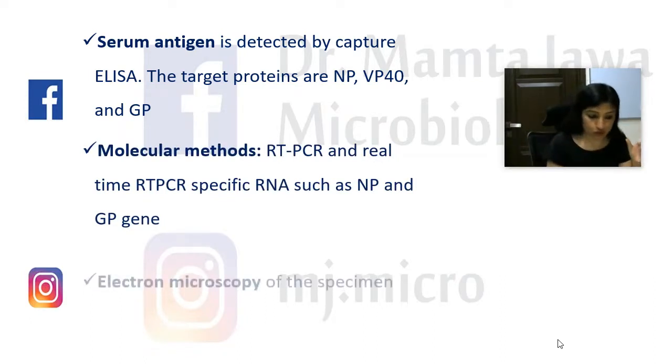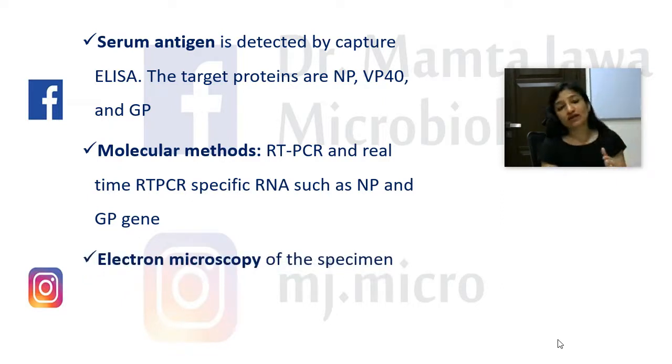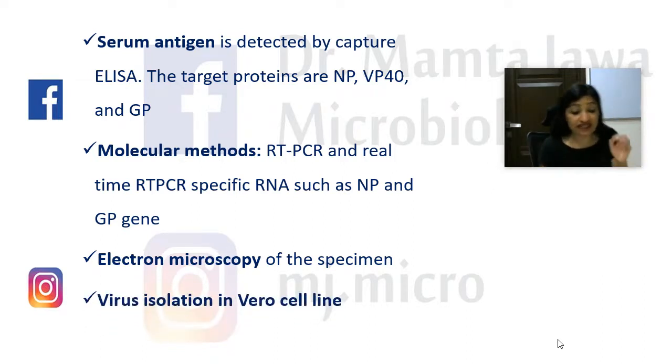the glycoprotein and the nucleoprotein. Then of course electron microscopy of the specimen, which will show you the exact morphology of the virus. That's why I had put up a picture in the beginning itself. Then you can also go for viral culture, which is usually not done because it is highly risky. Virus isolation can be done in Vero cell line, and this is a highly risky virus. If at all you want to go for viral culture, you have to go for a biosafety level 4 cabinet.